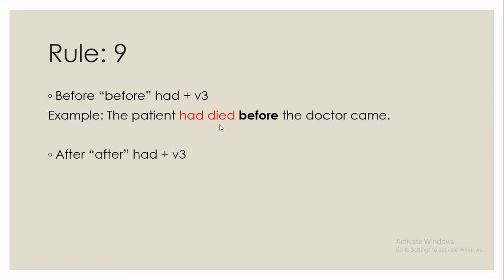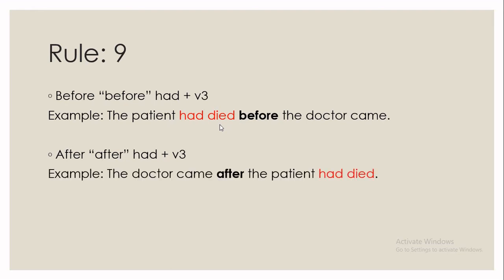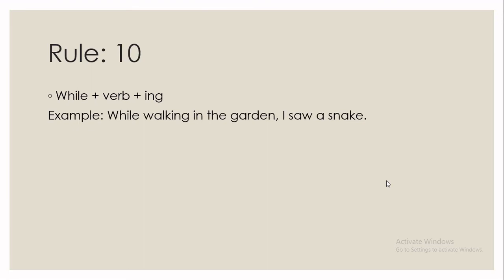After had plus verb 3. Funny, right? So the example is the doctor came after the patient had died. So after using after, you have to use had plus verb 3. Here had plus verb 3 is died, right? So remember this. The last rule of this video is after while we have to use verb plus ing. Example is while walking in the garden I saw a snake.